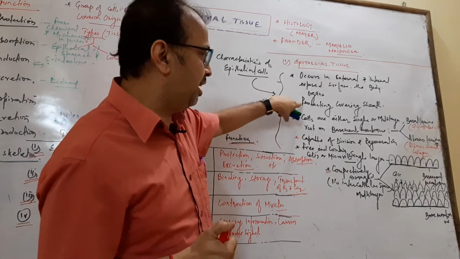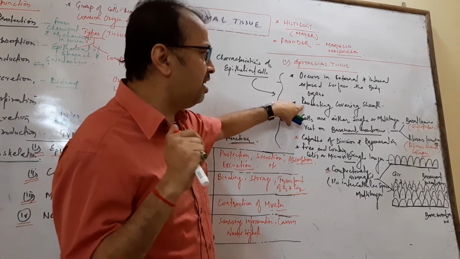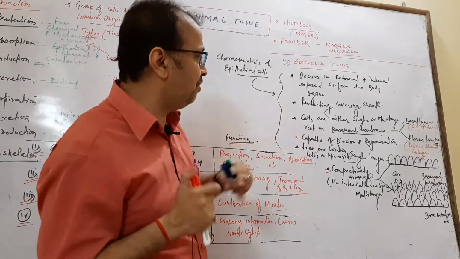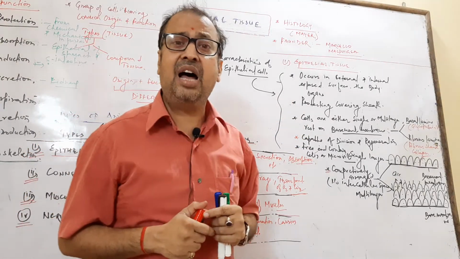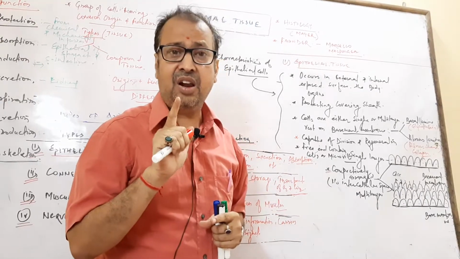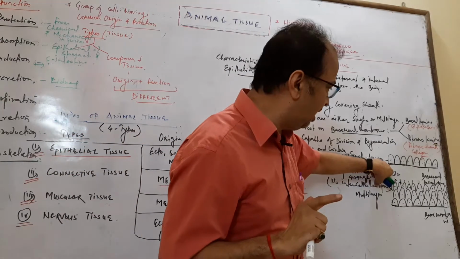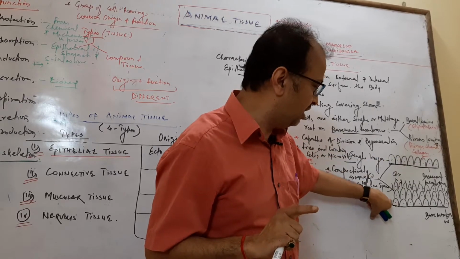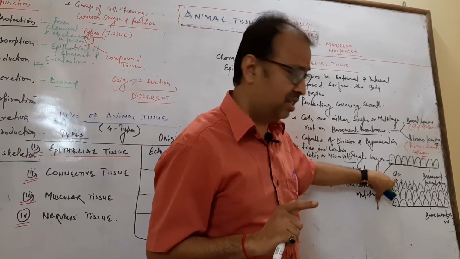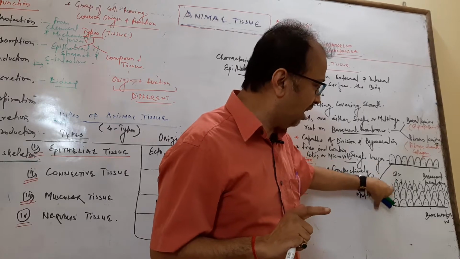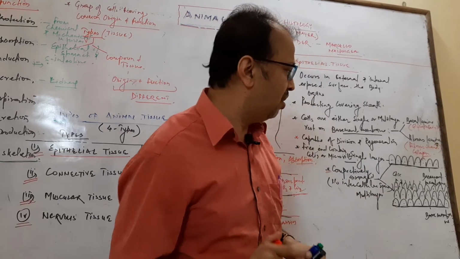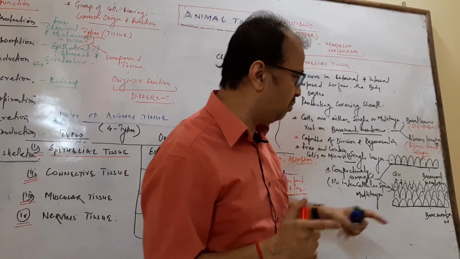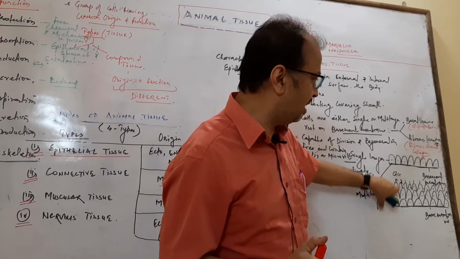Okay. So it forms the protecting covering sheath, and the cells are either single layer or multi-layer. Here the single layer means one layer of cells is produced, and here is the multi-layer, with cells above the cells, another layer of cells. All cells are resting on a membrane called the basement membrane. Here is the basement membrane, and the cells rest on it.